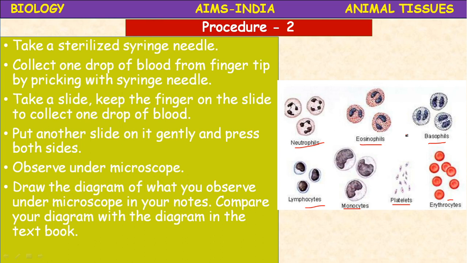Leukocytes means WBC, erythrocytes means RBC, thrombocytes means blood platelets. These are the different types of cells which you may not see clearly, but once it is stained and a permanent slide is prepared, then you can see the different types of cells easily.